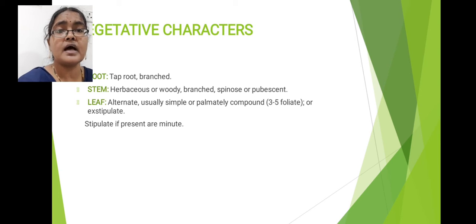Next, here leaves are not having any stipules. That is why this character is called exstipulate condition. Exstipulate condition means stipules are absent. Stipules are nothing but small leaf-like appendages which are present at the base of the leaf. These are called stipules. If stipules are present, that condition is described as stipulate condition. But here in Capparaceae family members, stipules are absent. So leaves are described as exstipulate leaves. Exstipulate leaves means leaves do not possess any stipules.